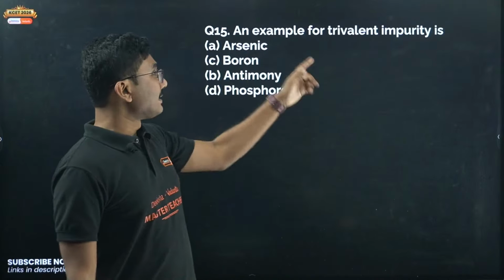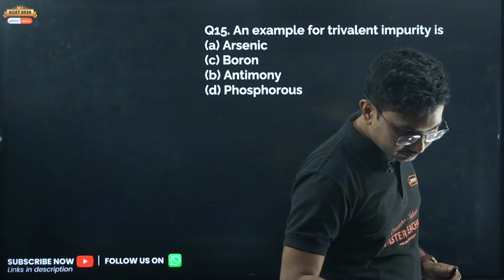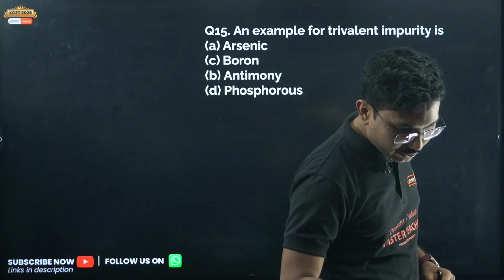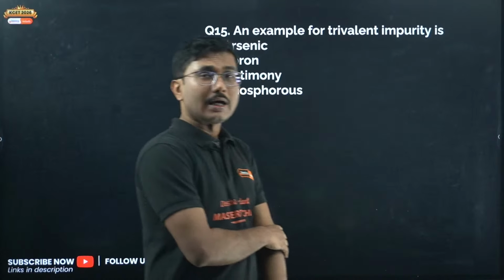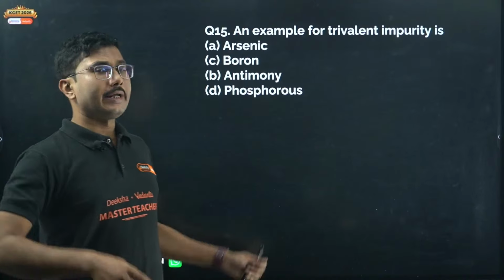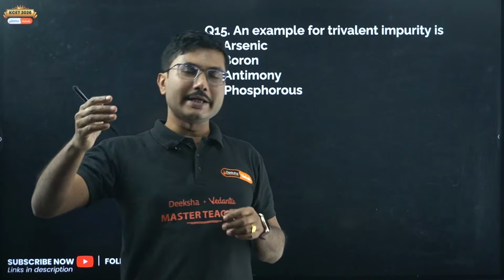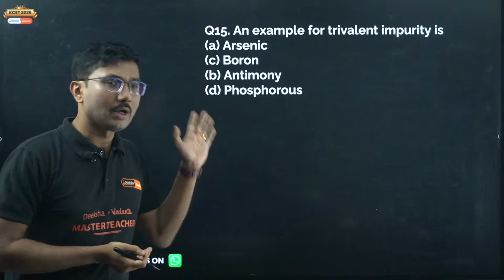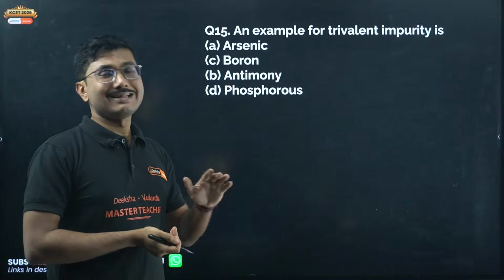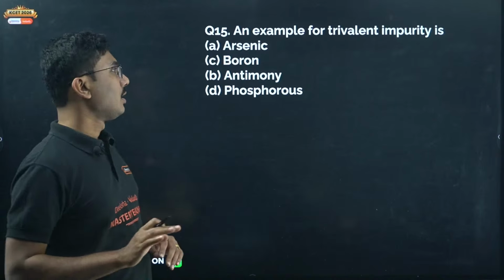An example of trivalent impurity. Example of trivalent impurity. Yes sir, many MCQs are correct. How much marks is good in preparatory, Ganesh? Anything beyond 50 plus is good. In my opinion, if you are scoring 60 plus right now, then you should attempt for 70 in your board exam. If you are scoring 50 plus now, then also you can get 70 in your board exam. But anything below 50, you have to work really hard. 50 plus in my opinion is good marks, right?